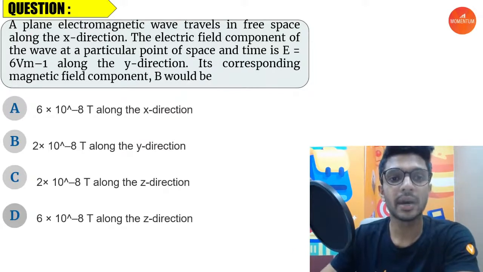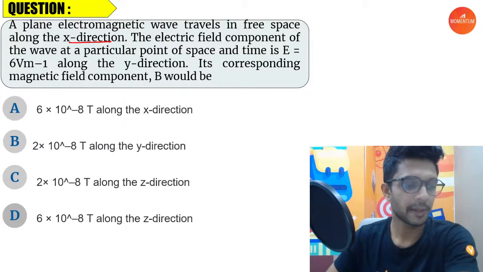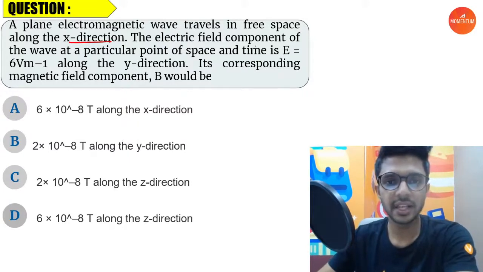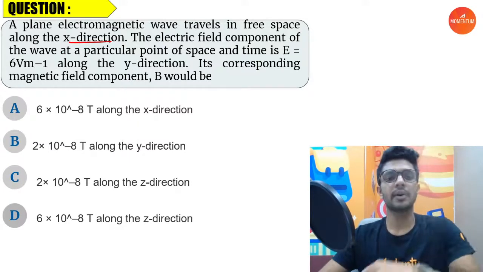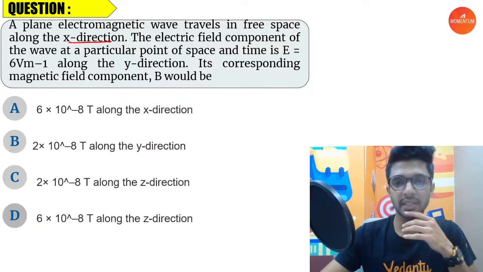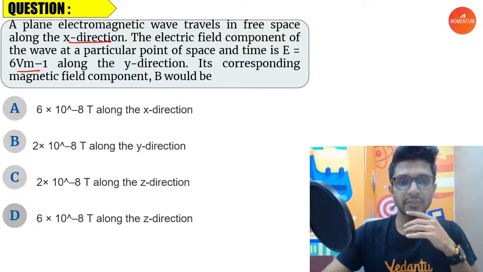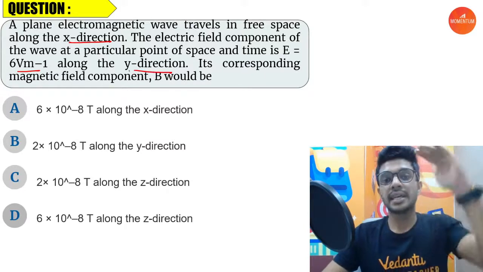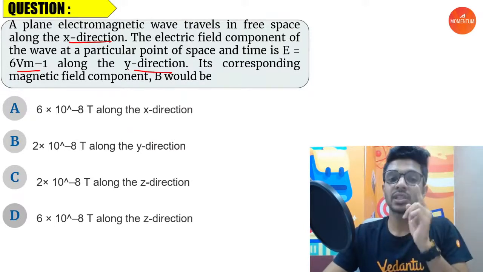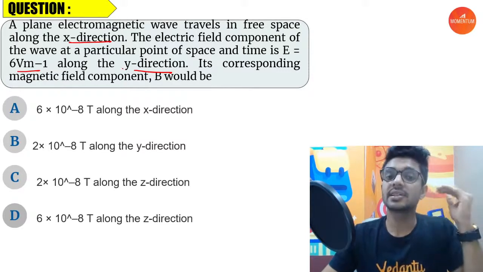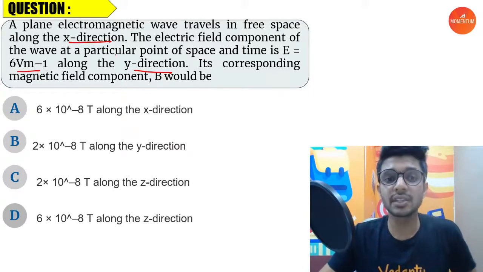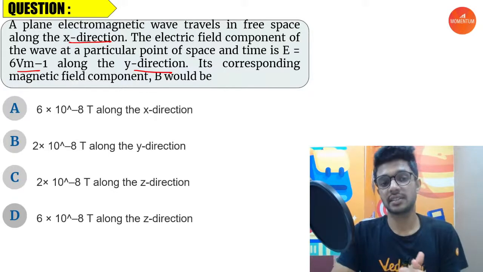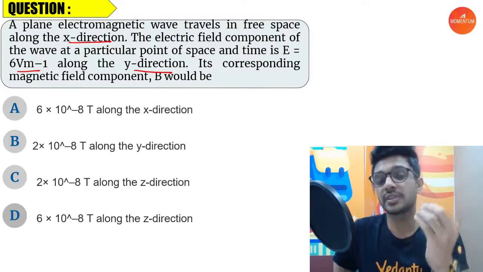A plane electromagnetic wave travels in free space along the x direction, right? The electric field component of the wave at a particular point of space and time is given, and the electric field is in the y direction. The electromagnetic wave itself is moving in which direction? In the x direction. So here also the question is about magnetic field.